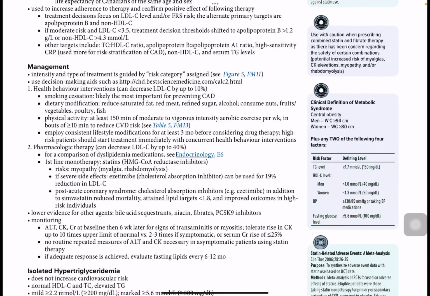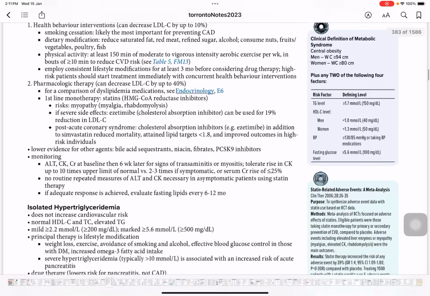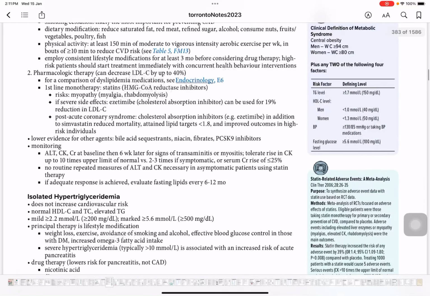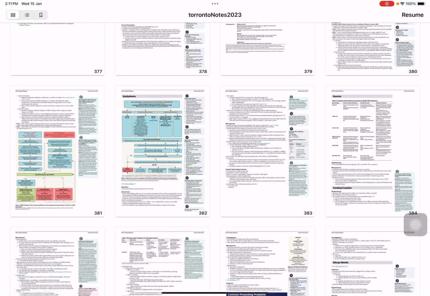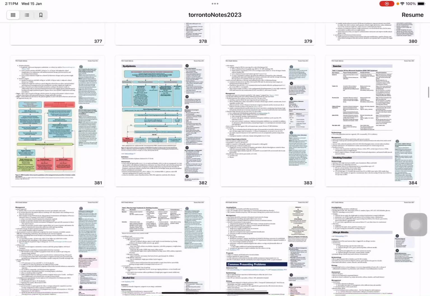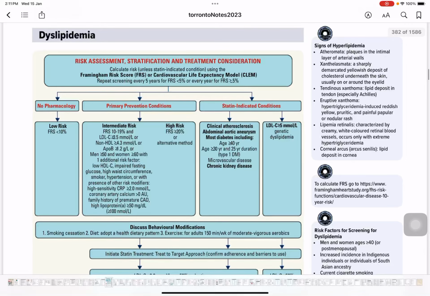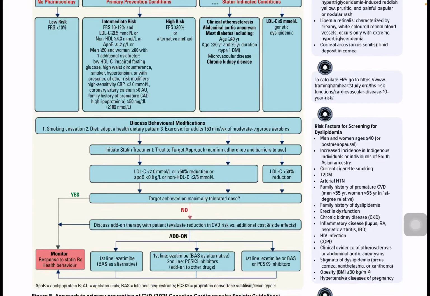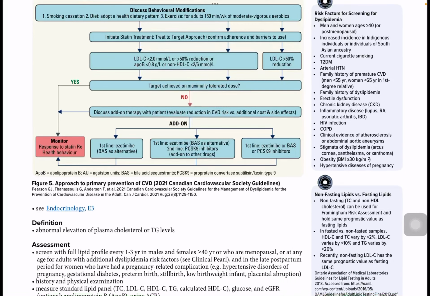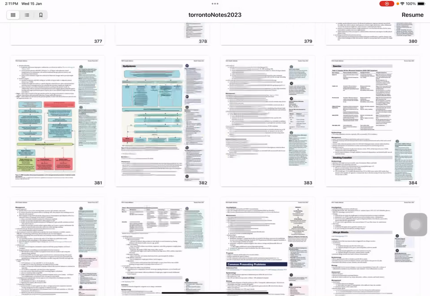You see they have also mentioned endocrinology E6. That's what we have covered already from the previous video, and that's the pharmacological part of that. So we can even cover it when we start endocrinology. So it's up to you if you want to go system wise or you want to do it according to family medicine. I would suggest you start with just one topic. You cover the MCC objective of that topic, the one that I told you in the previous video, and then make sure you cover it from the other chapter as well, like we did in the previous video.